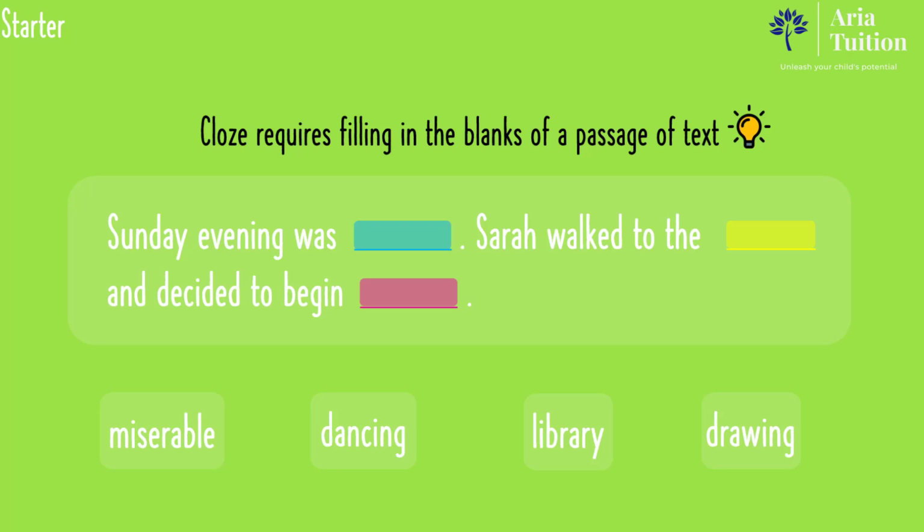Sunday evening was miserable, dancing, library, drawing. The most suitable option is miserable. Sunday evening was miserable. Sarah walked to the dancing, library, drawing. The option that makes sense is library.